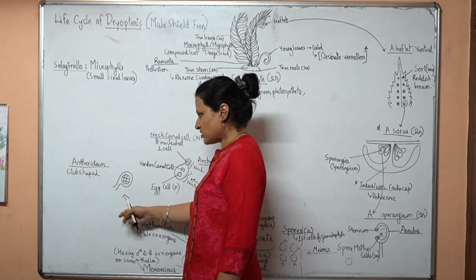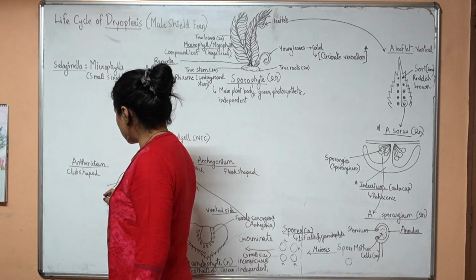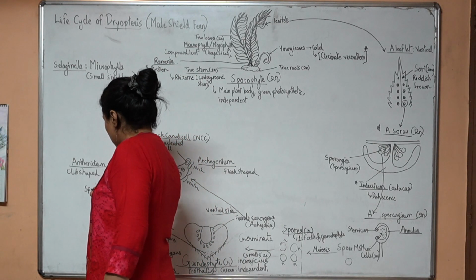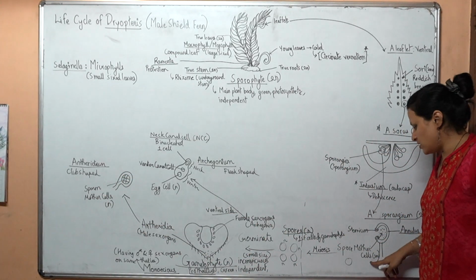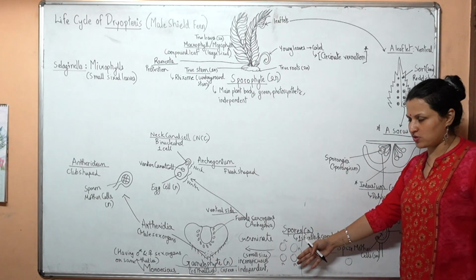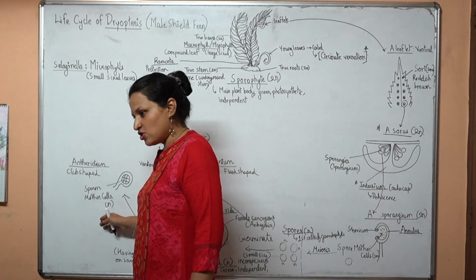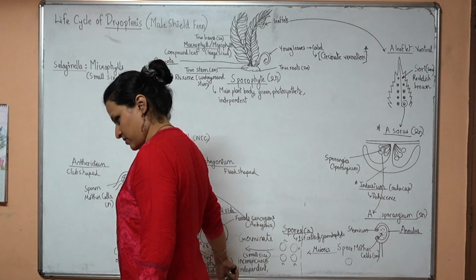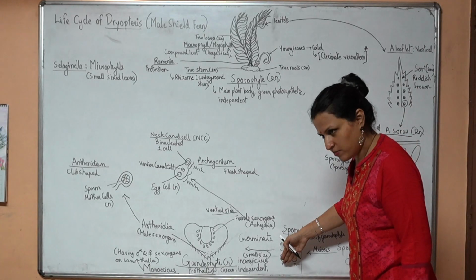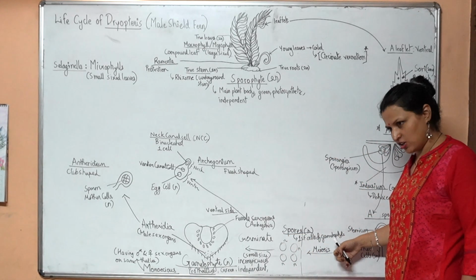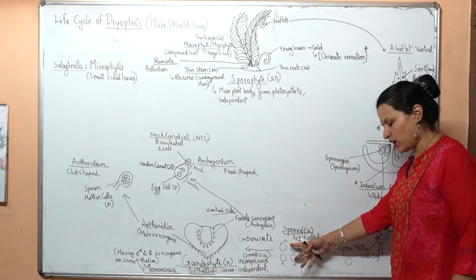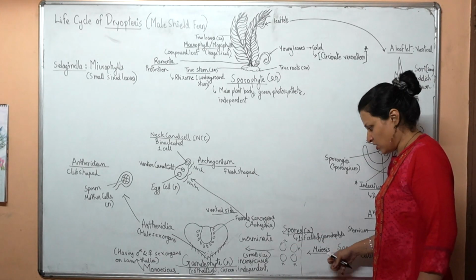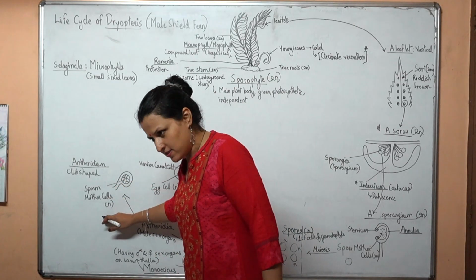In the male sex organ, there are certain cells called the sperm mother cells. Sperm mother cells, not spore mother cells. Spore mother cells were 2N, which will produce the spores. And these are sperm mother cells, which are haploid, and those are diploid. From 2N to N formation, it had to undergo meiosis. Meiosis is halving the ploidy. Four are produced per one cell.